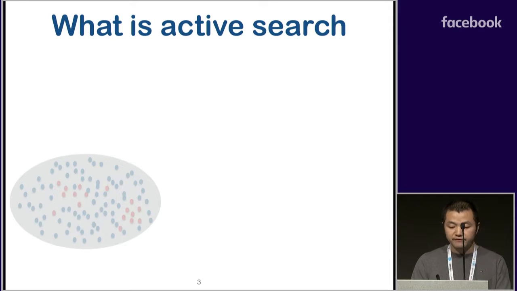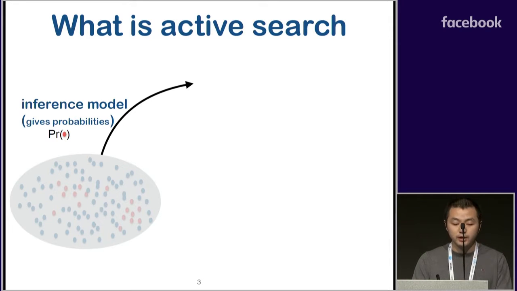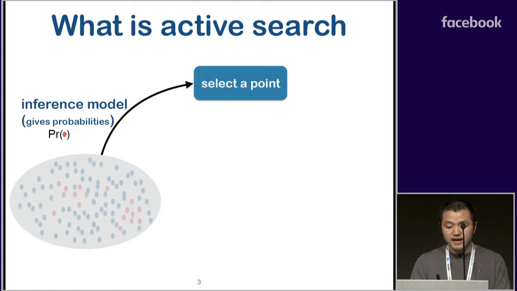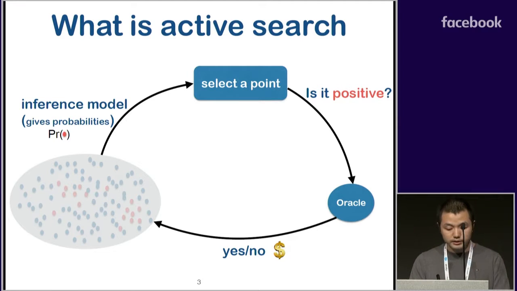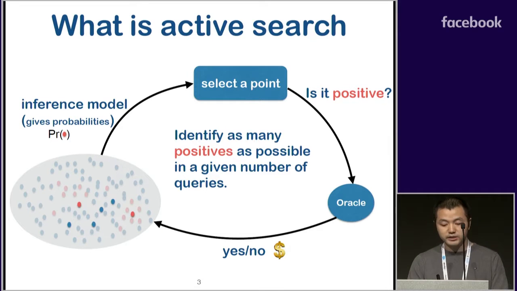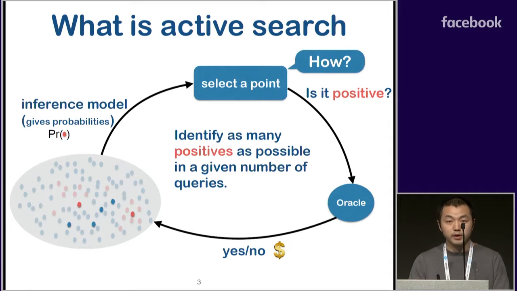Now suppose you have an inference model that gives you the probability of each point being positive. Now given this information, you can select the points and query an oracle. Is it positive? Then the oracle will answer your query with a certain cost. Now based on this new observation, you can update your model and repeat this process. Your goal is to identify as many positives as possible in a given number of queries. The key question we study here is how to select a point.